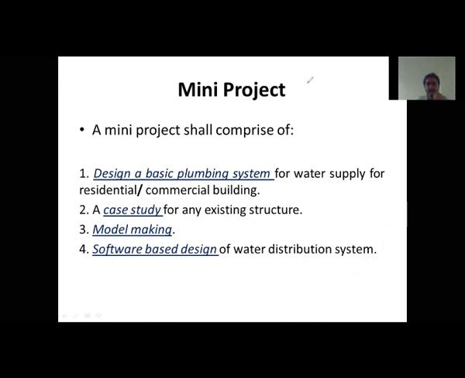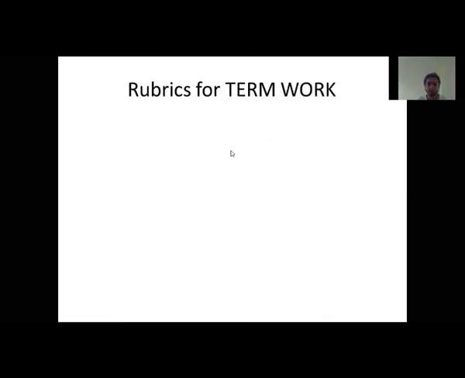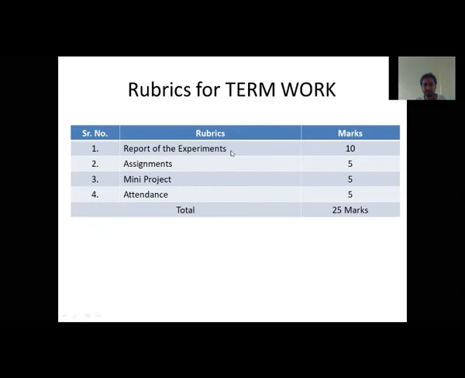Okay, this is all about the mini project. Next is the rubrics of termwork. How is the termwork distributed? First is your report. After writing the report, you are going to get 10 marks. Assignment comprises 5 marks. If you write the assignment properly, you are going to be awarded the 5 marks. Okay.